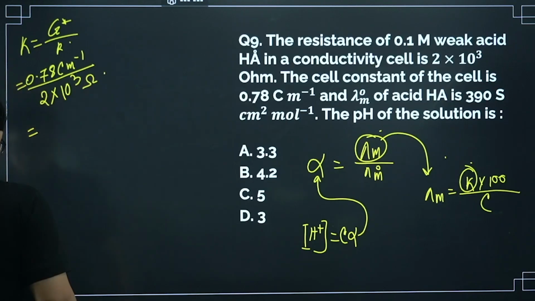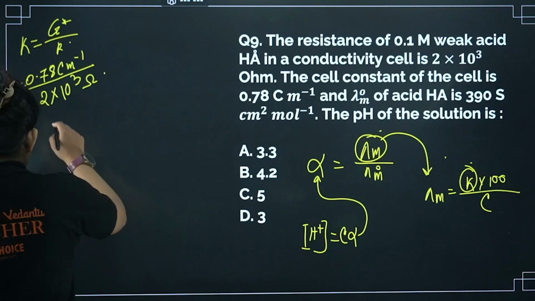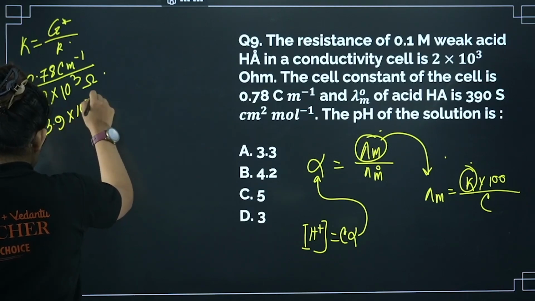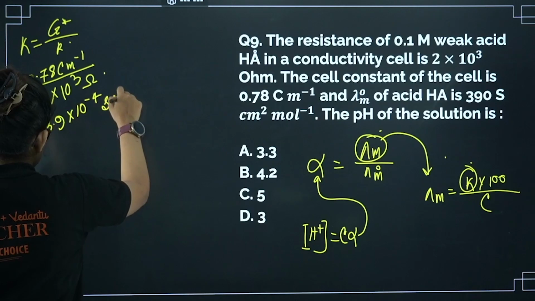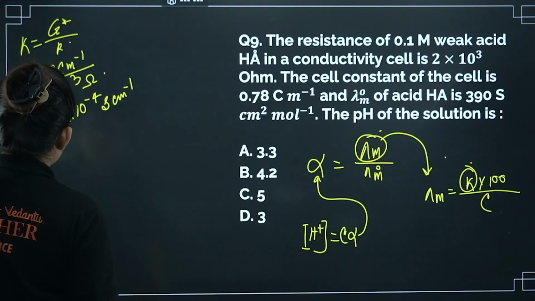If you calculate from here, your answer will come as something like 3.9 into 10 power minus 4 Siemens centimeter inverse, right? Okay, so I got my kappa.